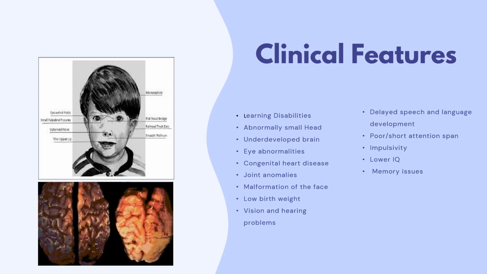FAS is a variety of clinical features which can affect a person's physical appearance, growth, cognitive abilities, and behavior. The severity and features can vary in individuals, of course. Individuals with FAS typically have a smooth philtrum, which is the space between your nose and upper lip. They have a thin or narrow upper lip. Palpebral fissures are shorter than average. Flat midface, shortened or flattened nasal bridge.